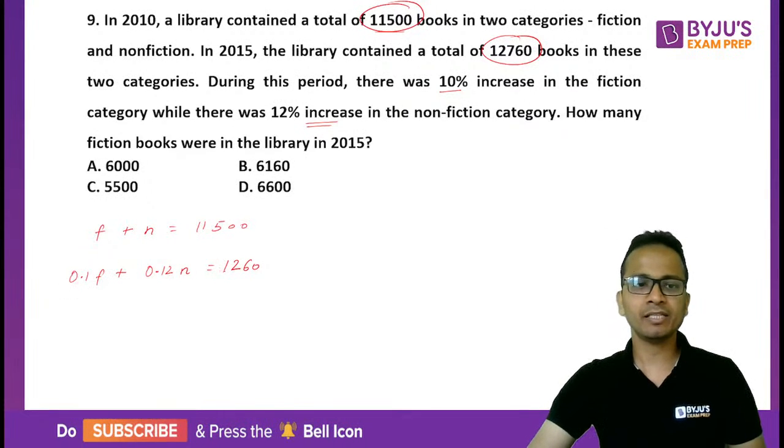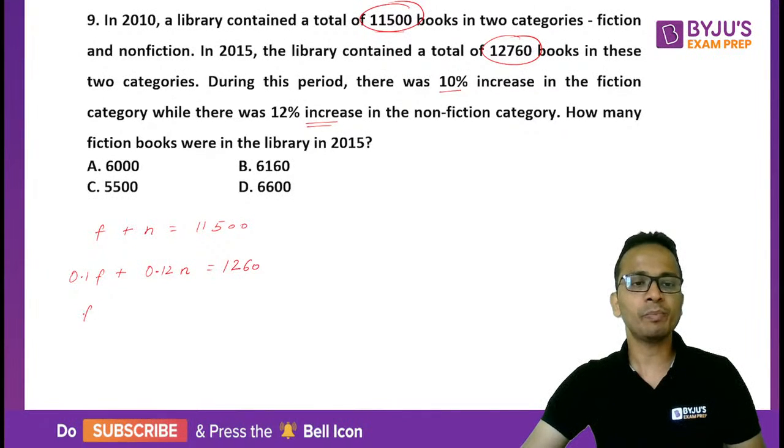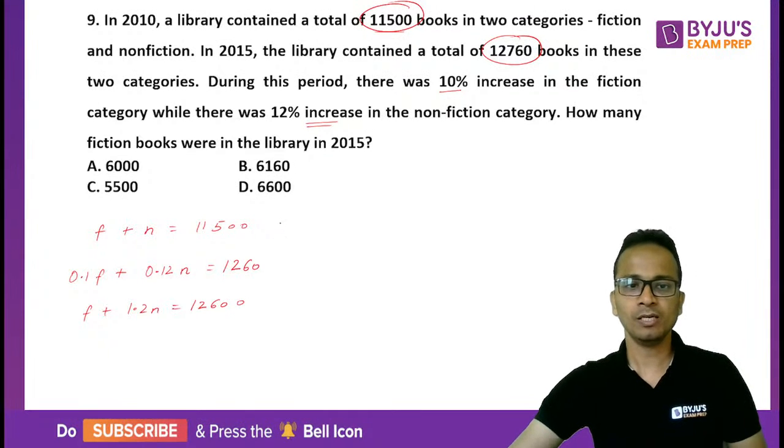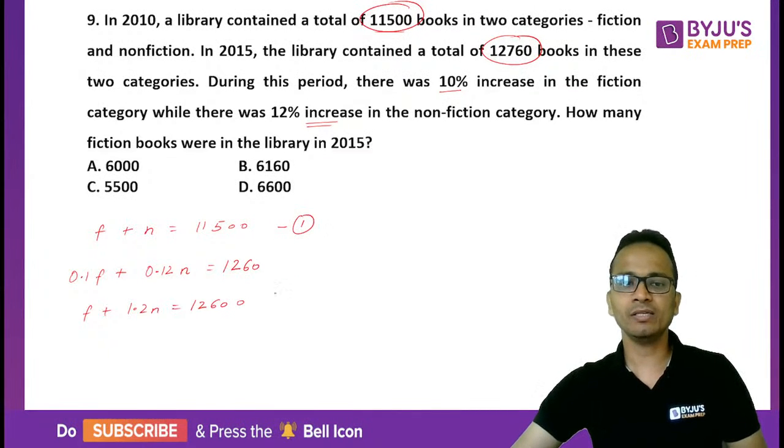So I'll multiply the second equation by 10. So second equation को 10 से multiply किया तो it will become F plus 1.2N is equal to 12600. So this is now equation 1 and this will become equation 2.